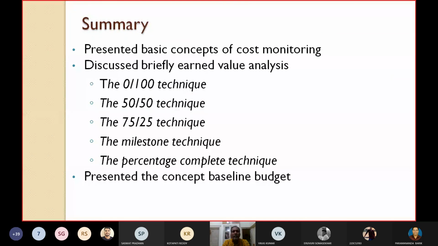So today we have presented the basic concepts of cost monitoring. We have discussed briefly the various earned value analysis techniques, such as the 0 by 100 technique, the 50 by 50 technique, the 75 by 25 technique, the milestone technique, and the percentage completion technique. We have explained them through various examples. We have presented the concept of baseline budget. We have also presented how to monitor the progress of the project.